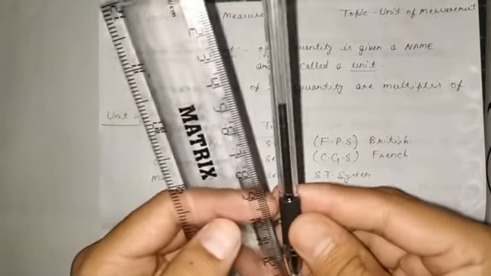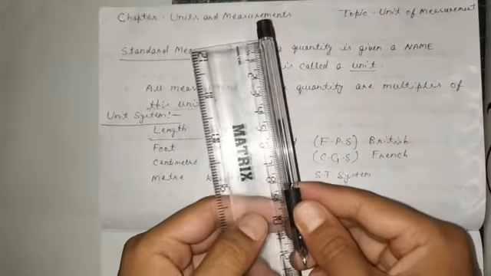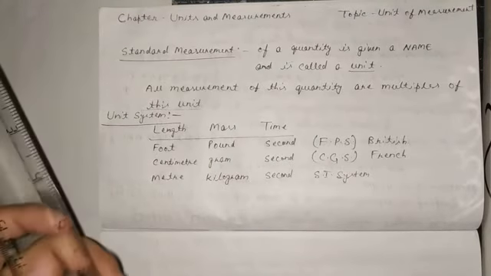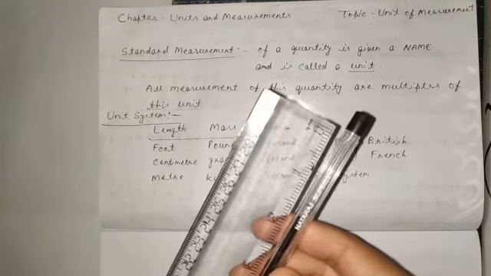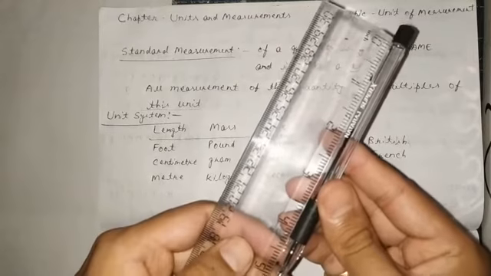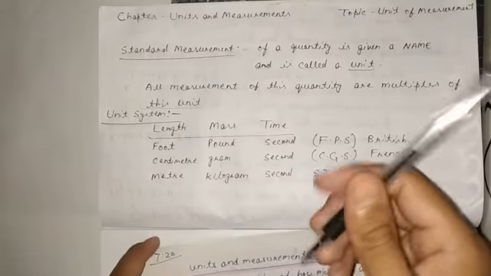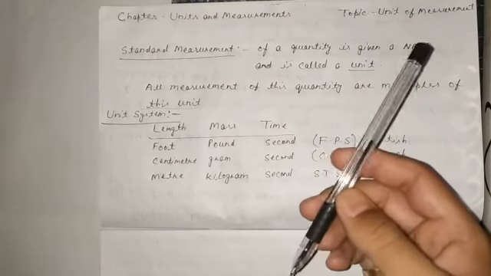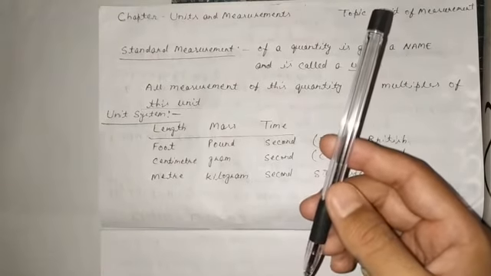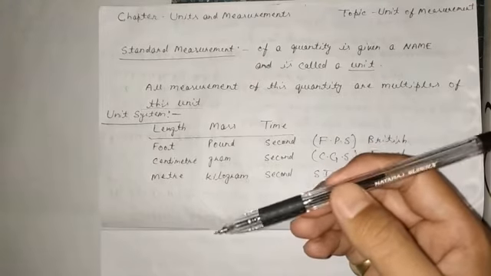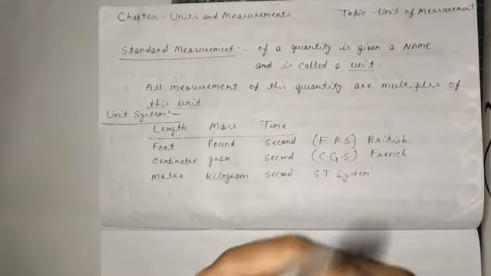So the length is 12 centimeter and the length is 5 inch. So the question is whether its length is 5 inch or 12 centimeter.